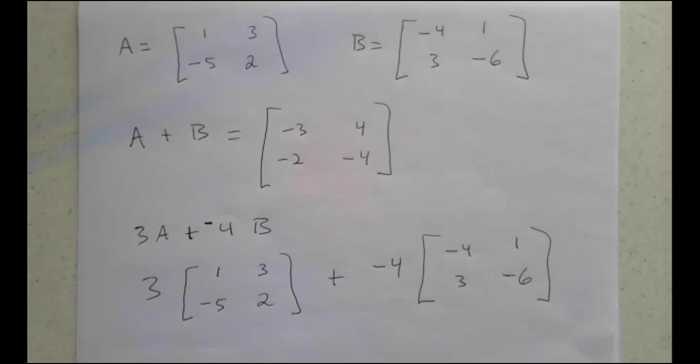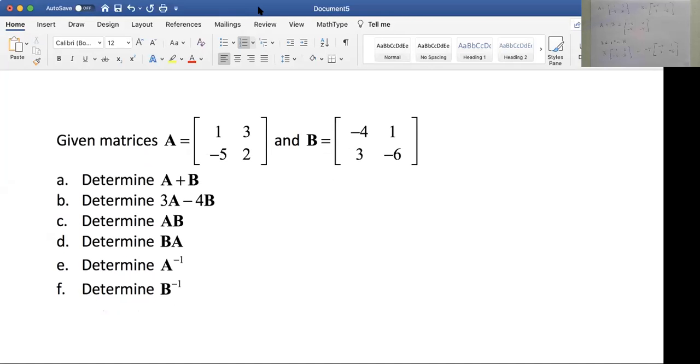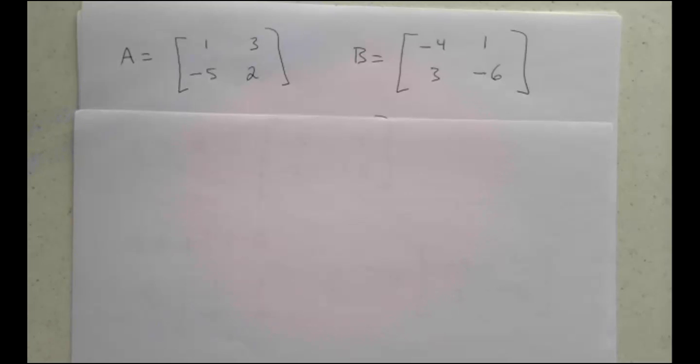And what else do we have to do? We want to find A inverse and B inverse. So let's go ahead and do that next. A inverse and B inverse. Very easy. The calculator does that for us, but let's show at least one strategy that I like for these 2 by 2 matrices.